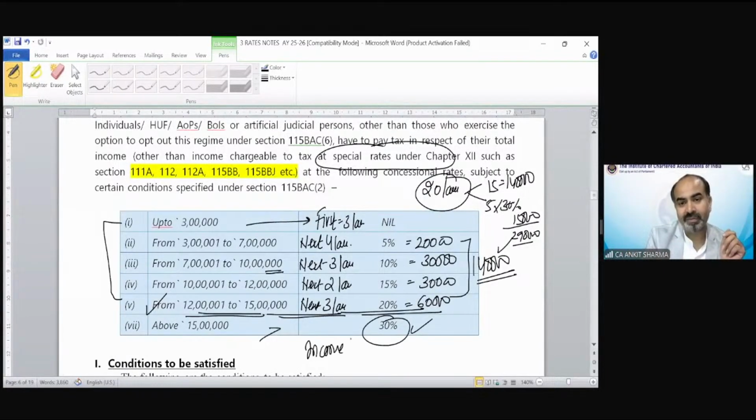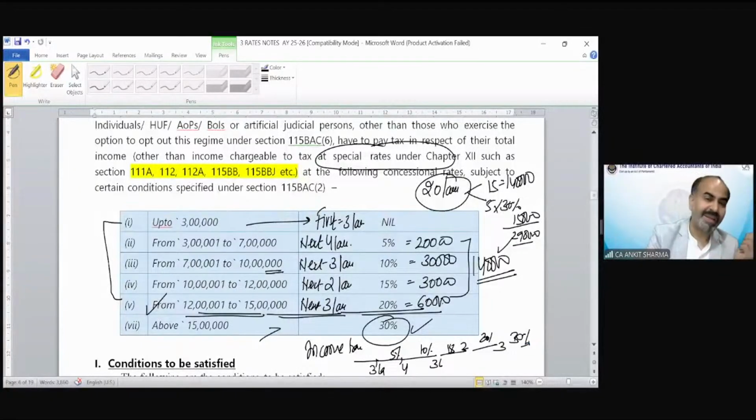If you make the income train, it would be like this: first 3 lakh nil, next 4 lakh 5%, next 3 lakh 10%, next 2 lakh 15%, next 3 lakh 20%, and balance is 30%. So this is simple. If the income is exceeding 15 lakh rupees, fixed tax is 1,40,000 and balance is going to be 30%.